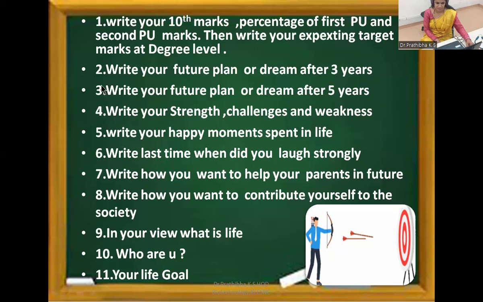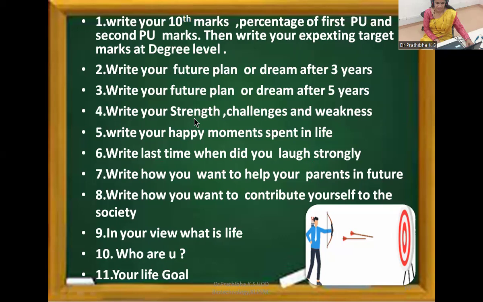Then second one, write your future plan or dream after 3 years. So after 3 years, what do you want to do or what is your aim? Please write around 3, 4 dreams. Write your future plan or dream after 5 years. After 5 years, what do you want to become? Or if you have any kind of dreams, please write down those dreams. And don't dream only 1, 2 dreams. Go for more than 5 dreams because you need to go behind that. If one dream you are unable to succeed, at least you can focus on other dreams.